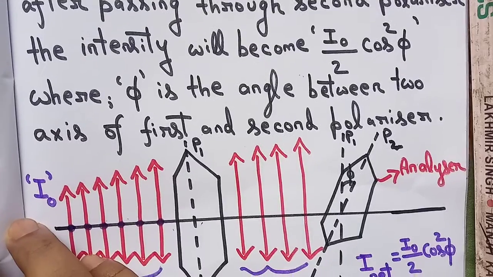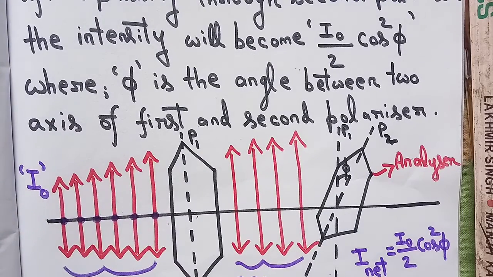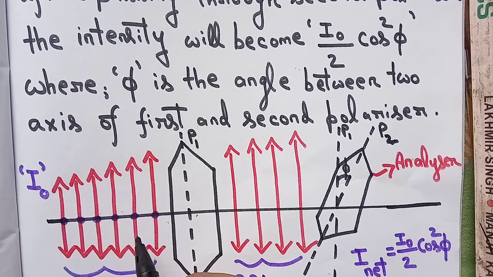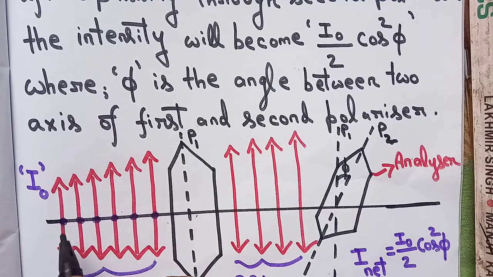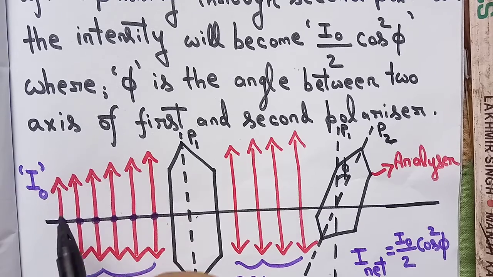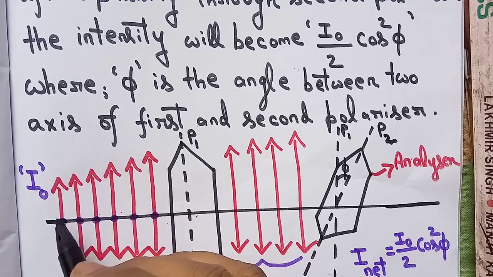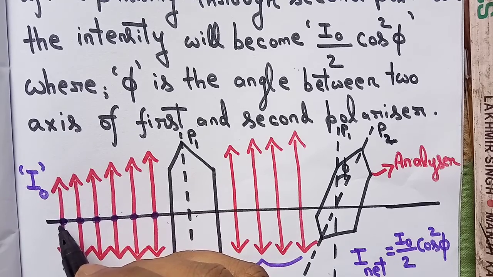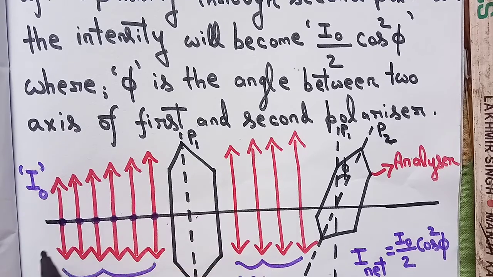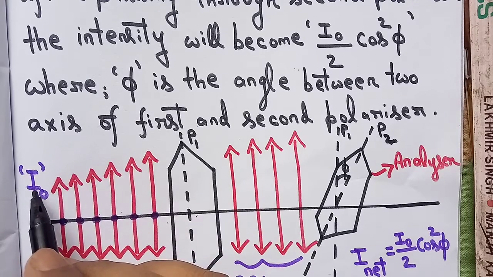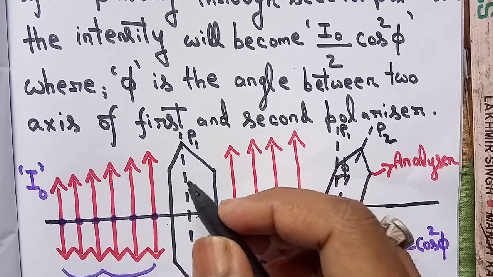I have drawn a diagram here. You can see in the diagram that this is unpolarized light. What is unpolarized light? The vibrations are distributed in all directions. We have taken only two directions. This double arrow shows the vibrations upward and downward, and this dot represents the vibrations inward and outward. This unpolarized light has an intensity of I naught. P1 is the first polarizer.